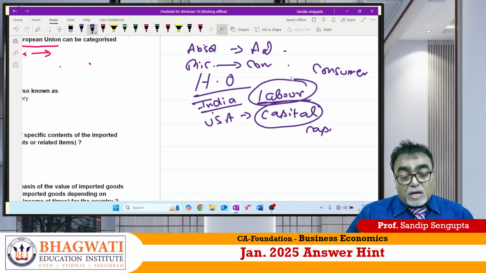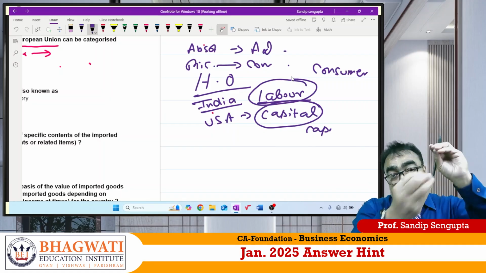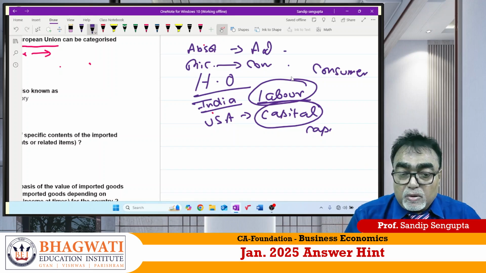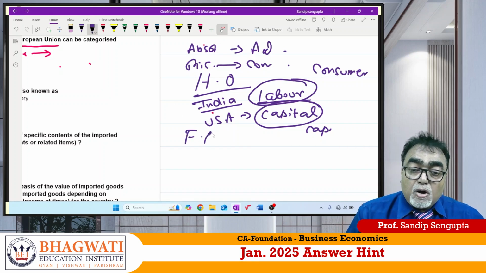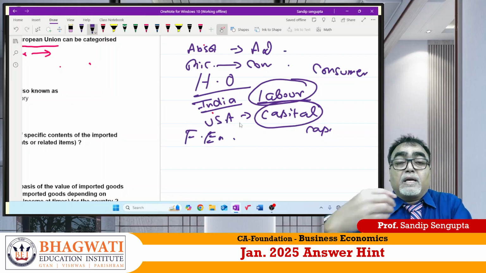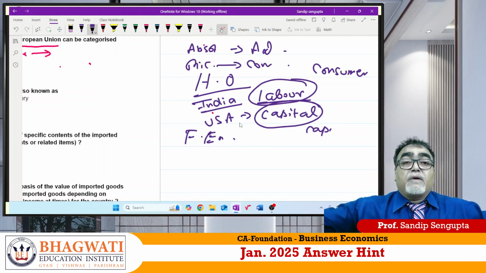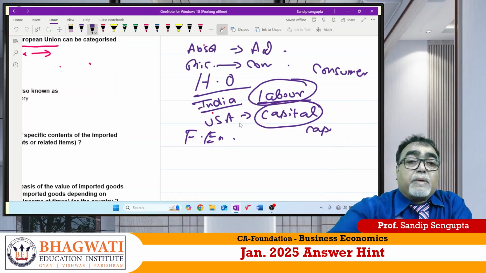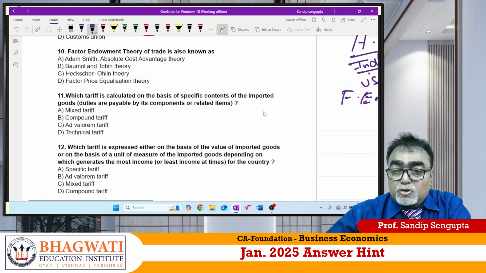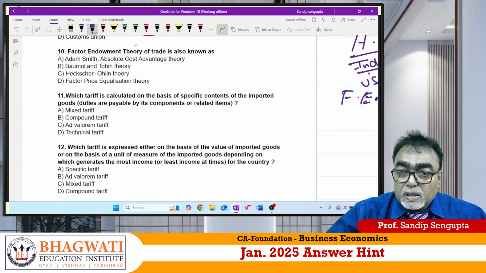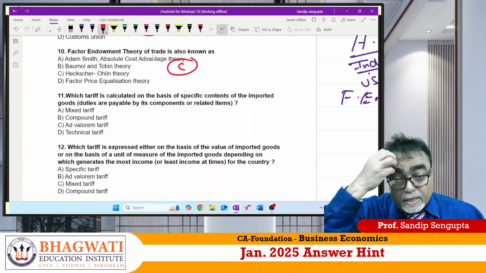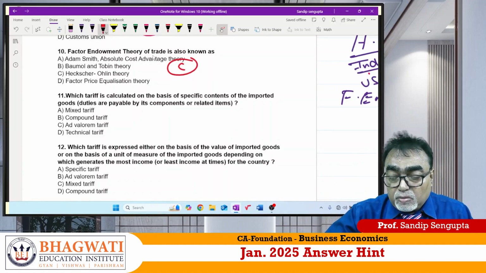So the economy which is abundant in any input will emphasize that input so that they could produce goods. This concept is known as factor endowment theory. Endowment means availability of the factors. India has labor abundant, USA has capital abundant. So my answer should be factor endowment theory is propounded by modern economists, Heckscher and Ohlin. I believe it is clear for you.